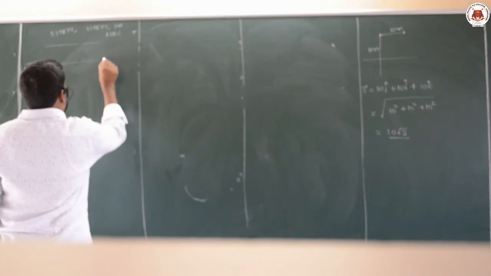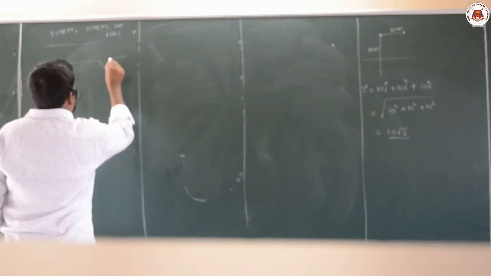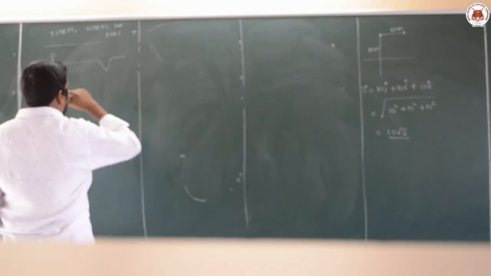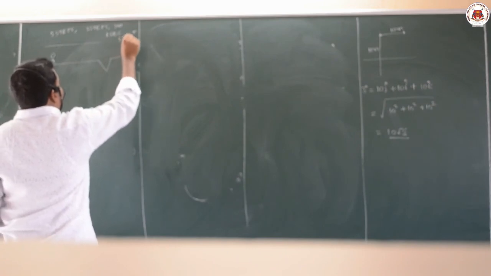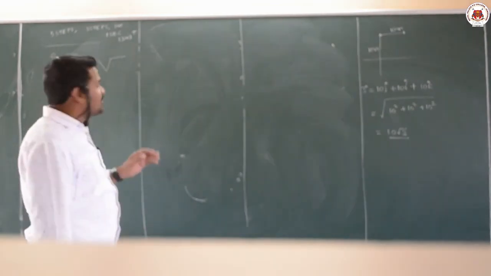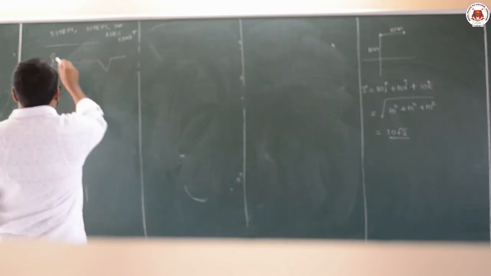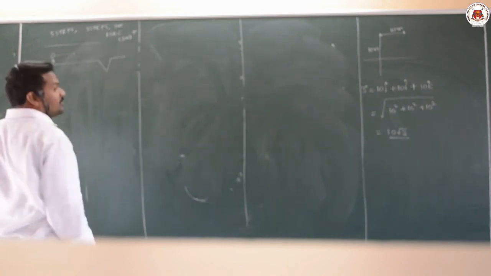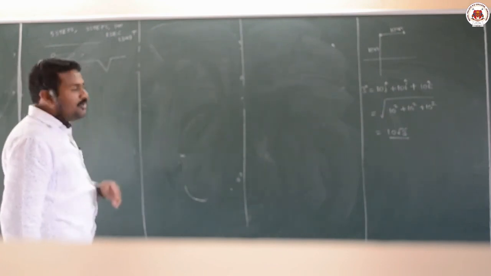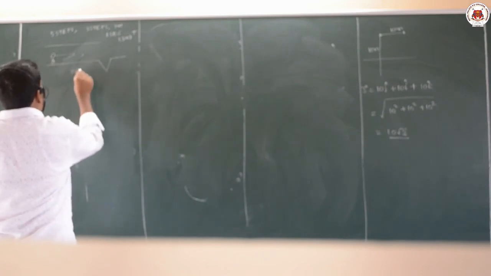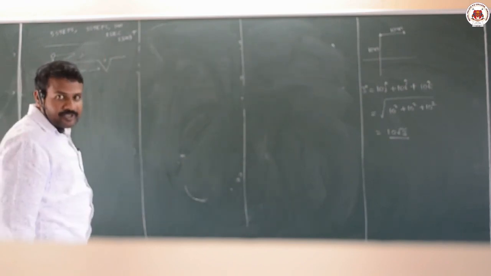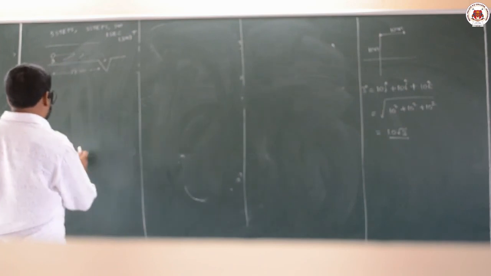Calculate the time taken by him to fall in a pit which is 13 meters away from him. There is a pit 13 meters away from this person. This person is moving 5 steps forward, 3 steps backward. Again he moves 5 steps forward, 3 steps backward, like this. Moves forward and back. What is the time taken for him to fall in this pit? This is the question. Here you will get a clear idea of distance and displacement.